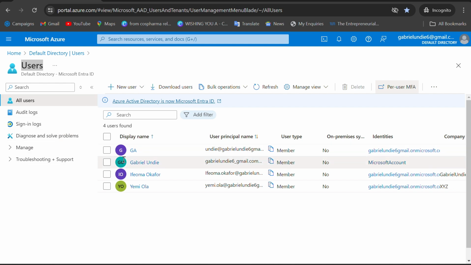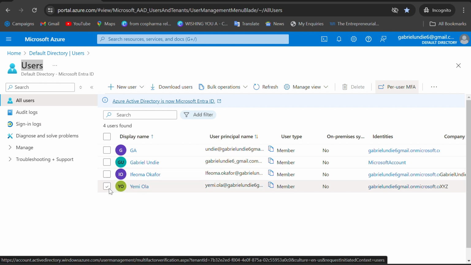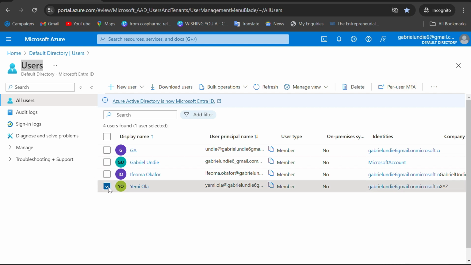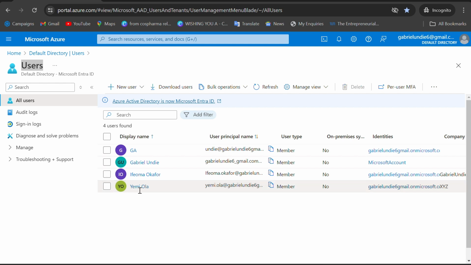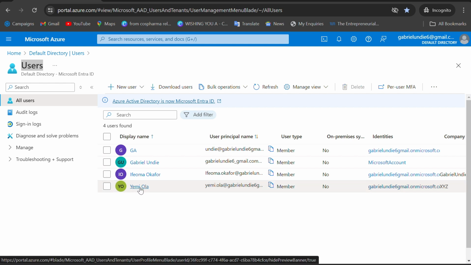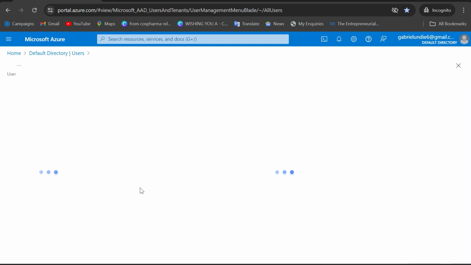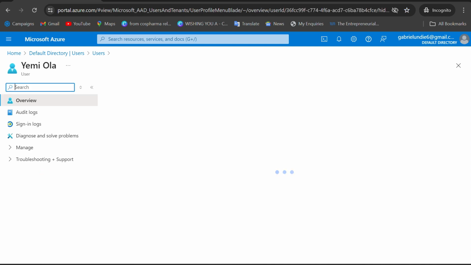If I select any of the users here, take for instance, maybe Yemiola, the last user, if I select and I can open it up, or without selecting it, if I just want to open the user to know what the information is here, I will just click here directly and it will take me to the user information.